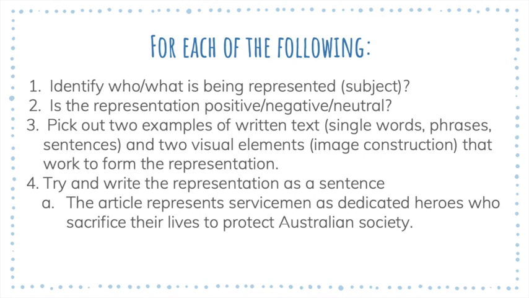You are going to pick out 2 different examples of written text, like we did with the Scott Morrison and Trump texts, and also 2 visual elements. So this could be colours, this could be angles, this could be anything in the images that you think give a positive or negative representation. And then you are going to summarise for me, what do you think that representation is and how do you know that? How did those examples help you build that representation?